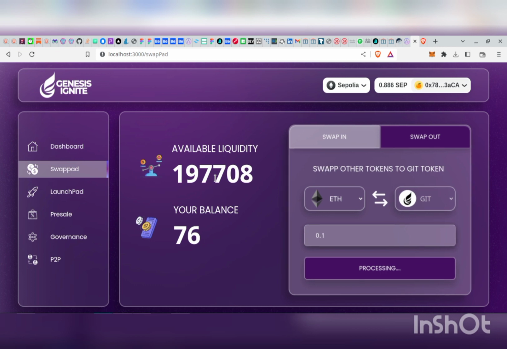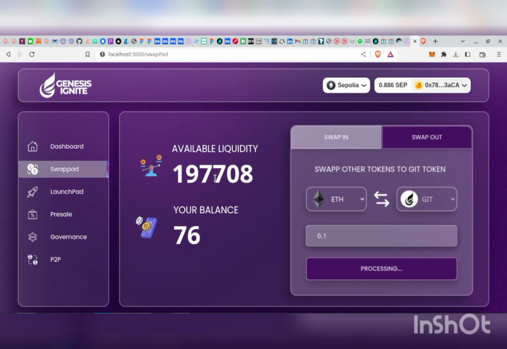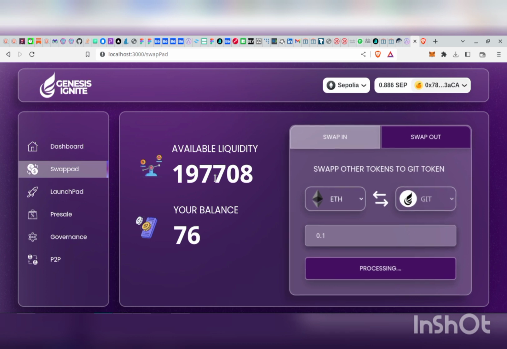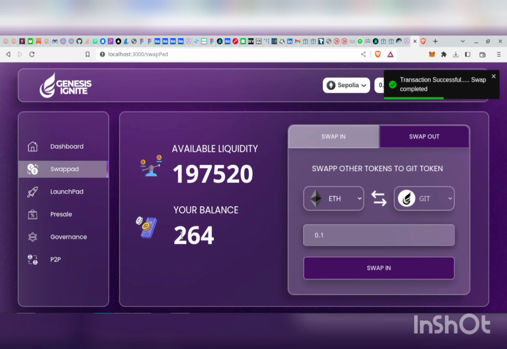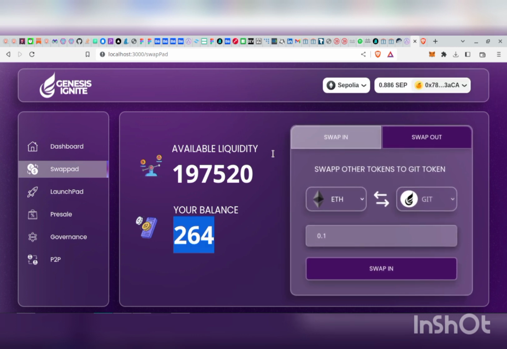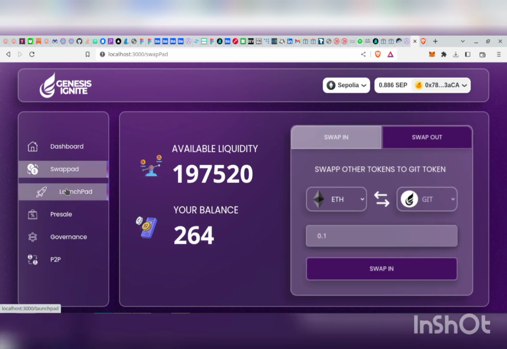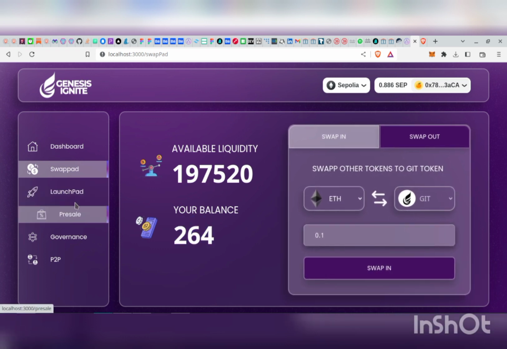So our swap contract generates the price of all the tokens we support through the Chainlink Oracle. All we need to do is get the price of ETH and convert it to dollars, so we know that if you're bringing in this amount of ETH, you get this amount of our token. And yes, you can see the user's balance has increased and the transaction was marked successful. So after getting at least a reasonable amount of our token from our swap, a user can now choose to participate in either our pre-sale or our Launchpad session.